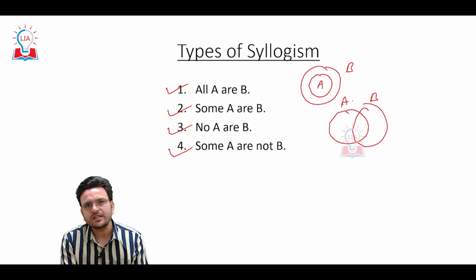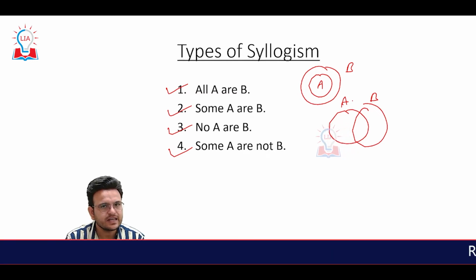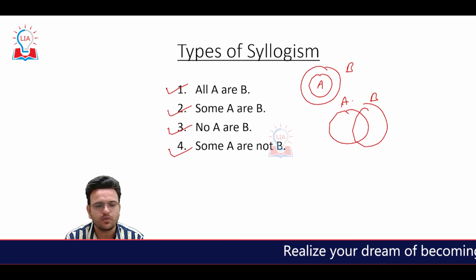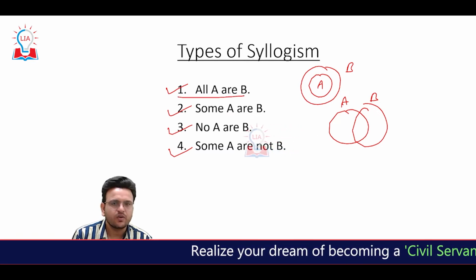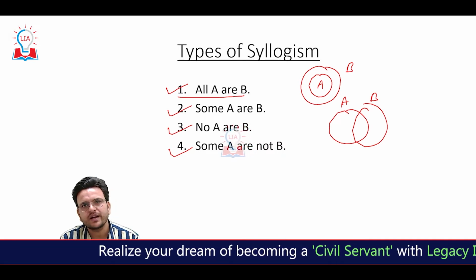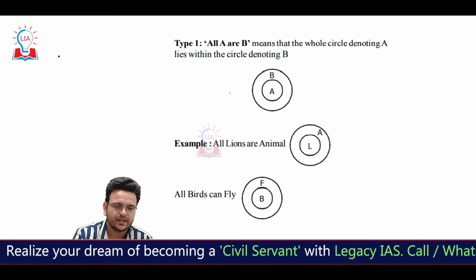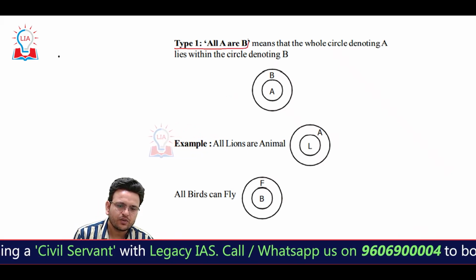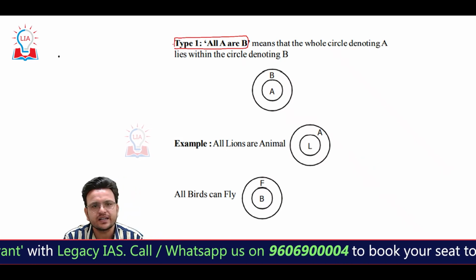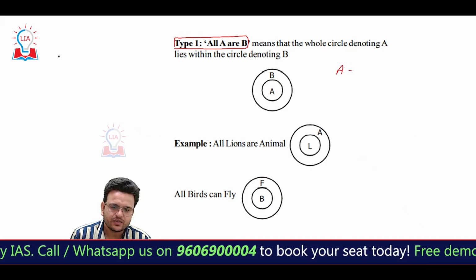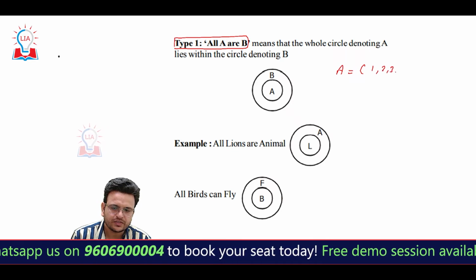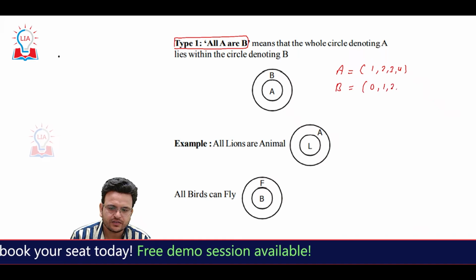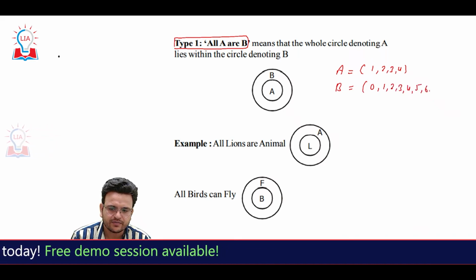So first of all, to understand syllogism, we have to understand each and every statement very carefully. We have to understand what type of conclusion we can draw from these statements. Once we understand these 4 statements, syllogism becomes very easy. The first statement is all A are B. When we are talking about all A are B, A includes a set of numbers 1, 2, 3 or 4. B includes a set of numbers 0, 1, 2, 3, 4, 5, 6, 7.